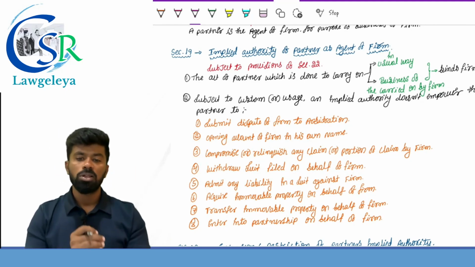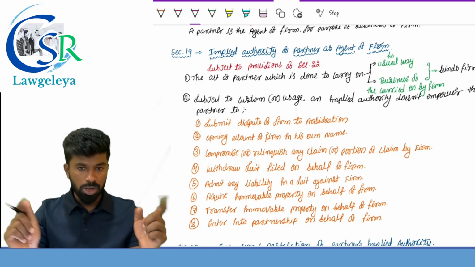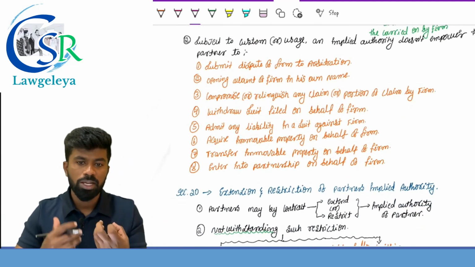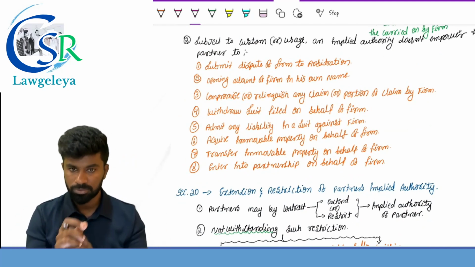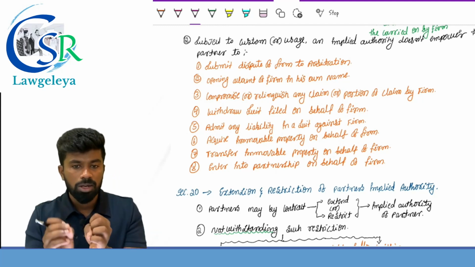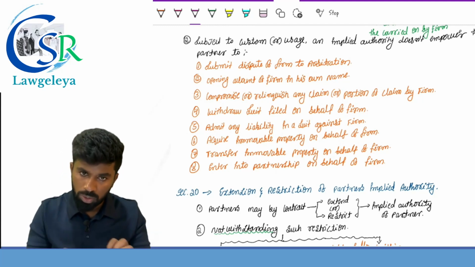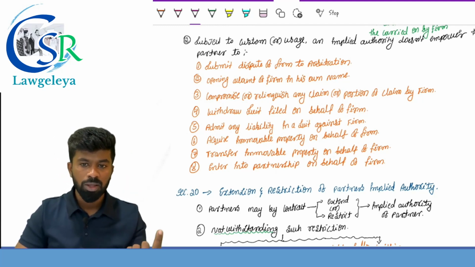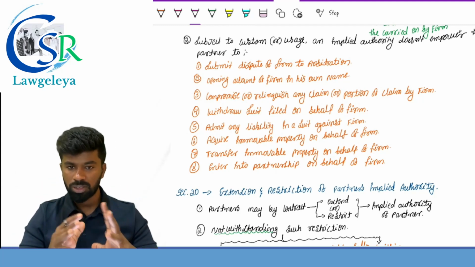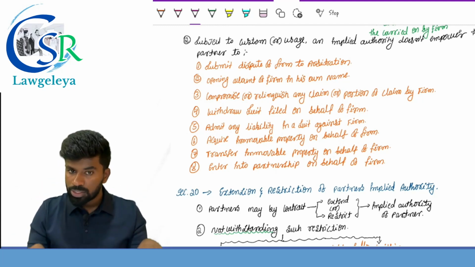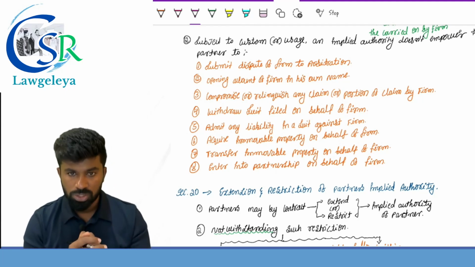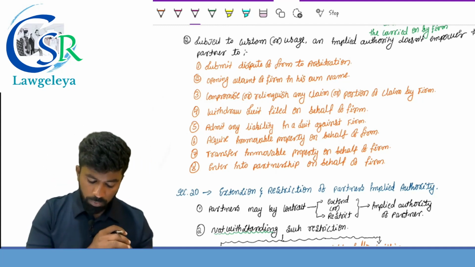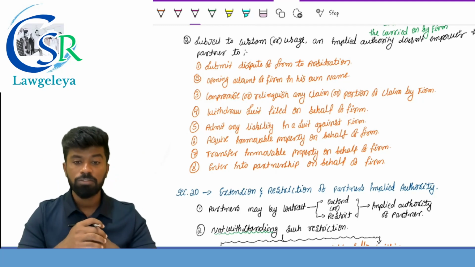Second one, to open the account of the firm in his own name, he can't do. Third one, to enter into a compromise or relinquish. Compromise means to compromise with the rights of the firm, and to relinquish means to give up. So a partner does not have an implied authority to compromise or relinquish any claim or a portion of the claim of the firm with a third party. If he is expressly authorized, he can do it. If he is not authorized, he does not have a right to compromise or relinquish any claim or portion of claim by the firm. Next one, withdraw a suit filed on behalf of the firm.